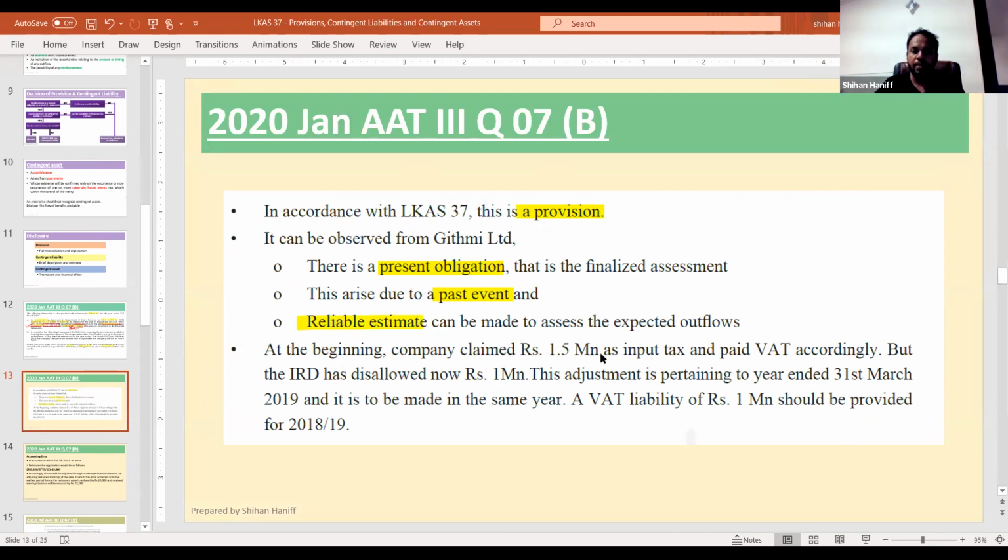At the beginning, the company claimed 1.5 million, but IRD, the Inland Revenue Department, disallowed 1 million. So this adjustment is to be made in the same year. A VAT liability of 1 million should be provided. So we have to make another 1 million as a liability. Mainly remember it's a provision. That is what you need.